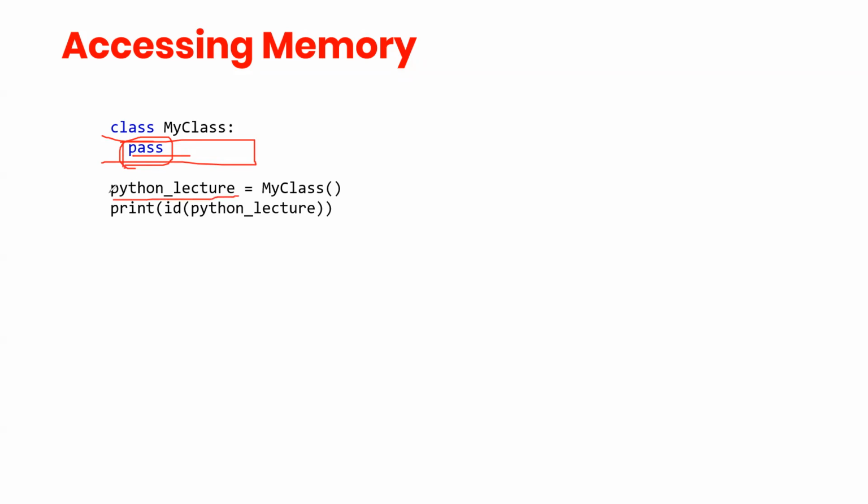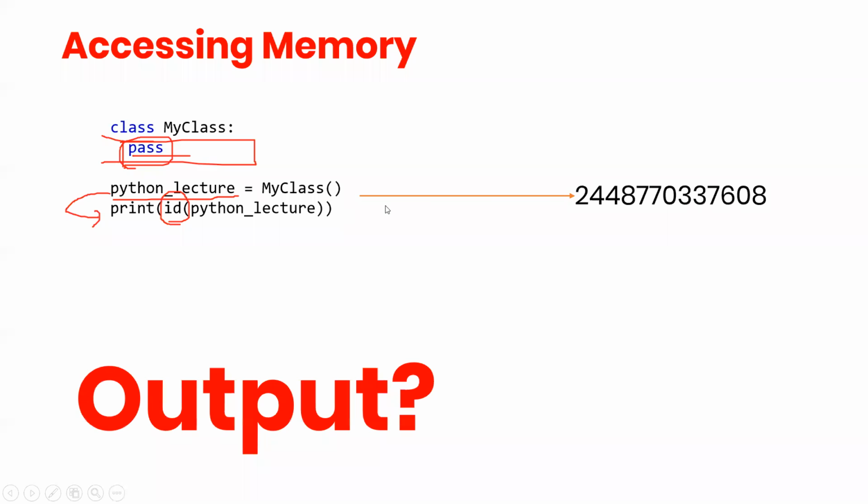Now we want to know where that object is located. We can use the inbuilt function called id, which we haven't told you about till now. In the same way you can know the ID of any variable, or of any function, where it was created and defined. We can do that for any other kind of thing. So the output will give something like this.